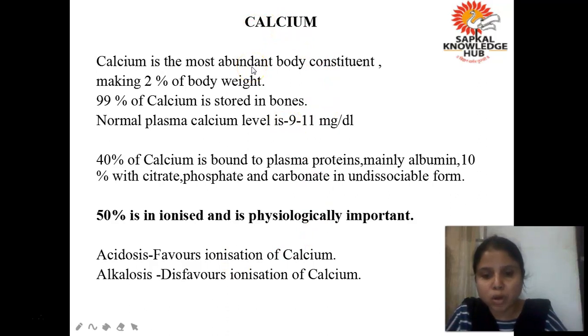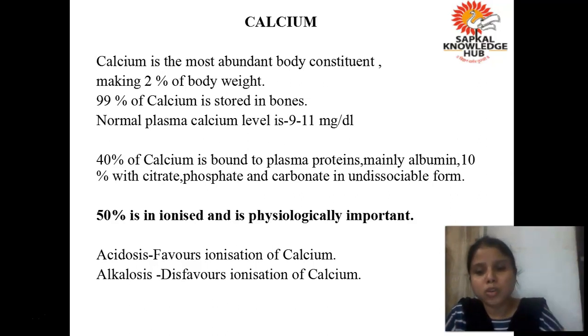हमने last lecture में already पढ़ा था that what is the role of calcium in our body. Now there are certain more points which you should know, and calcium is one of the most abundant body constituents. If you see our body composition, calcium is responsible for 2% of our body weight, and 99% of calcium present in our body is stored in our bones.